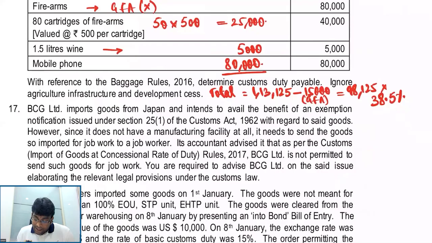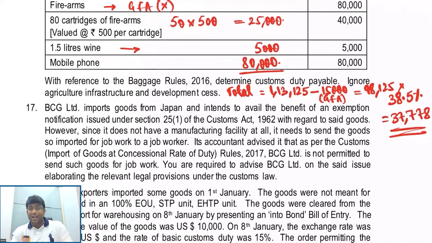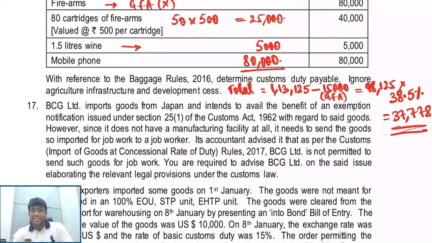So my duty payable will be 37,778. That is the duty payable on this baggage which is imported by Mr. John Biden. I hope we are getting clarity, everybody. And for firearms, cartridges of firearms exceeding 50, cigars exceeding 25, tobacco exceeding 125 grams, we don't apply baggage rate.